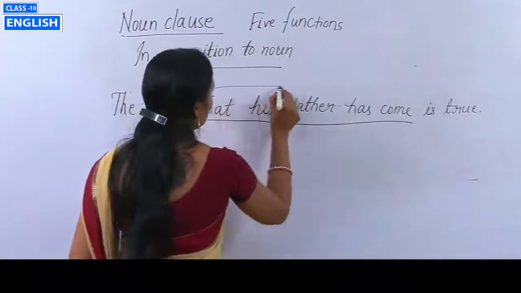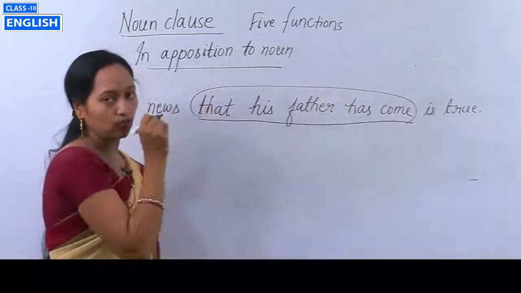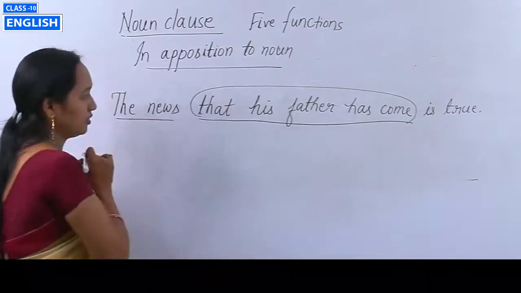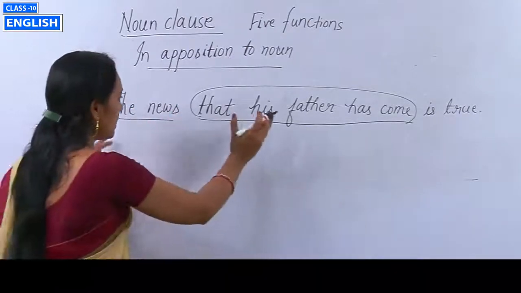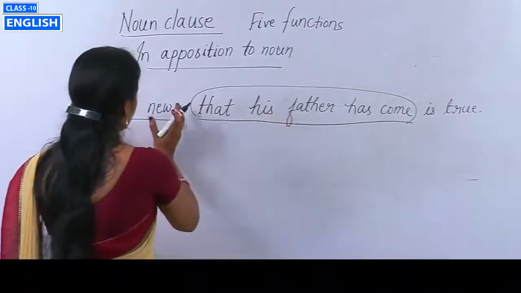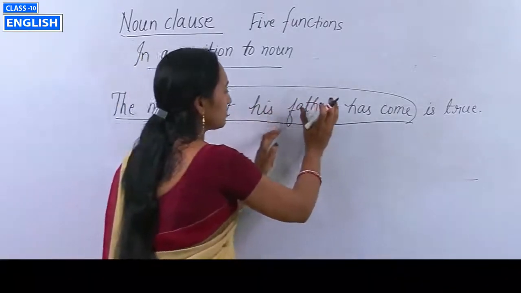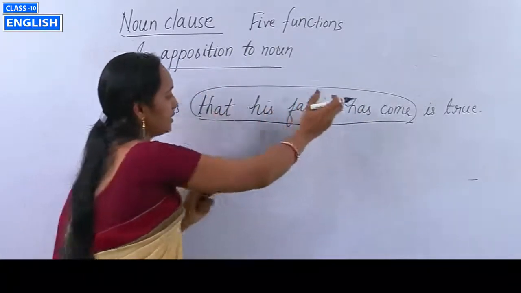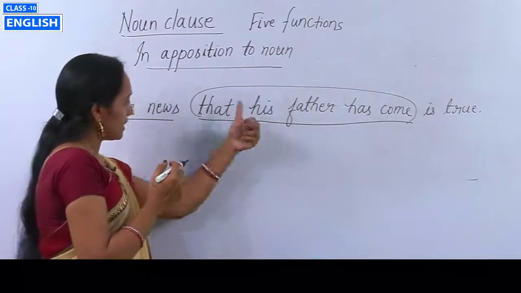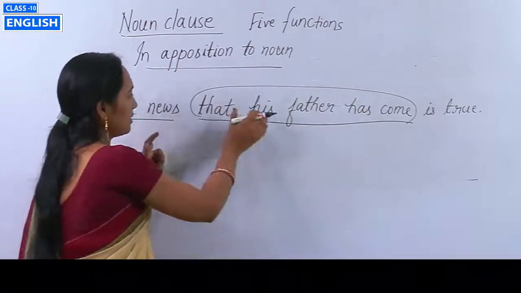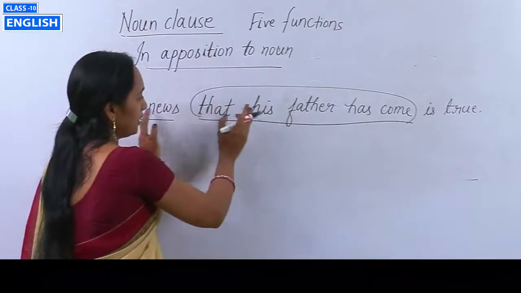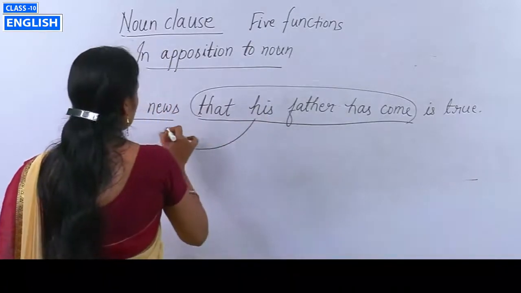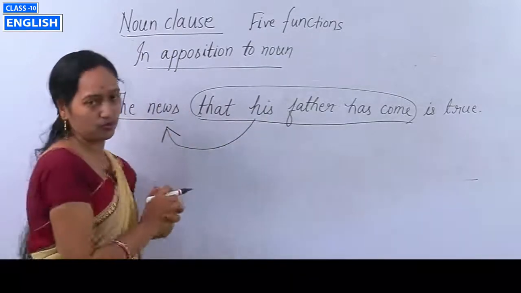This is your noun clause. Before the noun clause there is a phrase, the news. The news, what is the news? That his father has come. Both are the same. It indicates this, and this also explains this. That's why this noun clause is in apposition to the noun, the news.